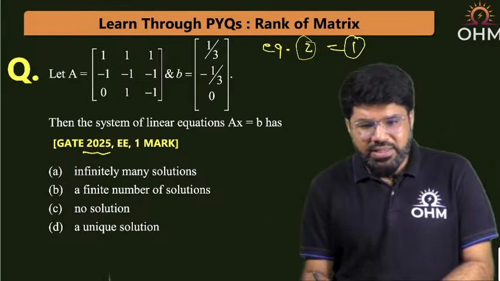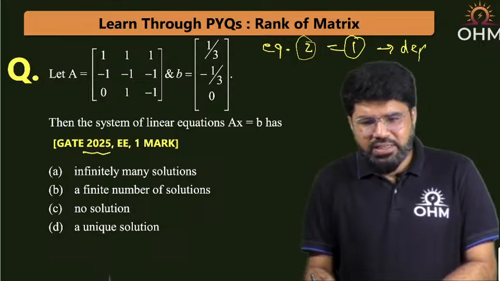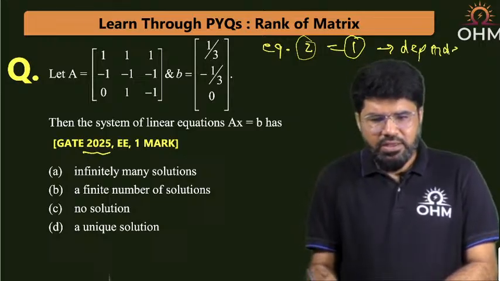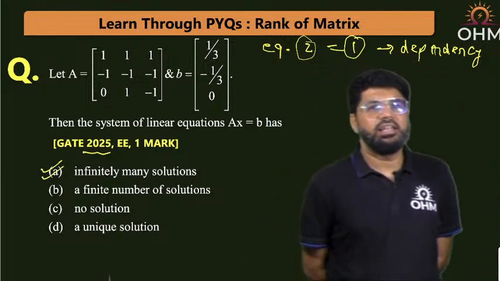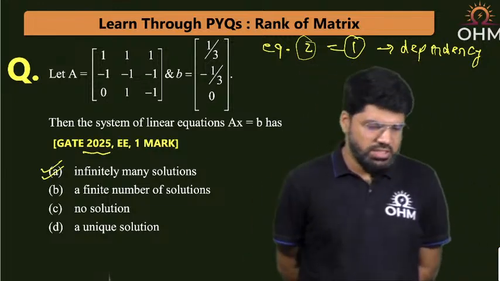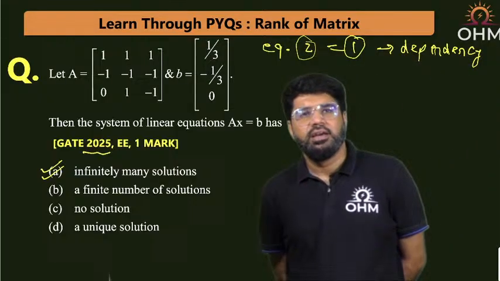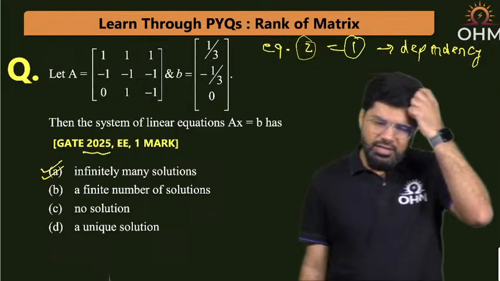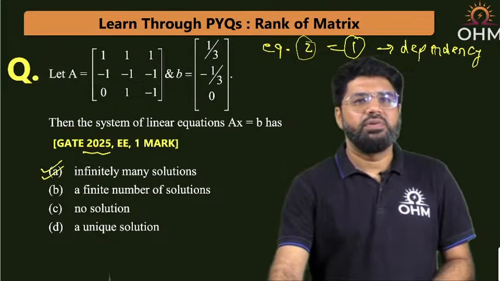And that means dependent equations. What happens in case of dependency? The system of equations will have infinitely many solutions. Finished. Option number A. You try by rank or any other method, you are still going to get the very same answer.